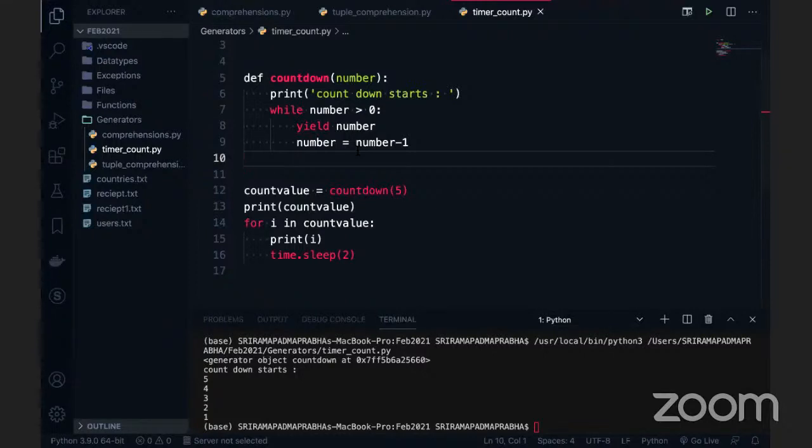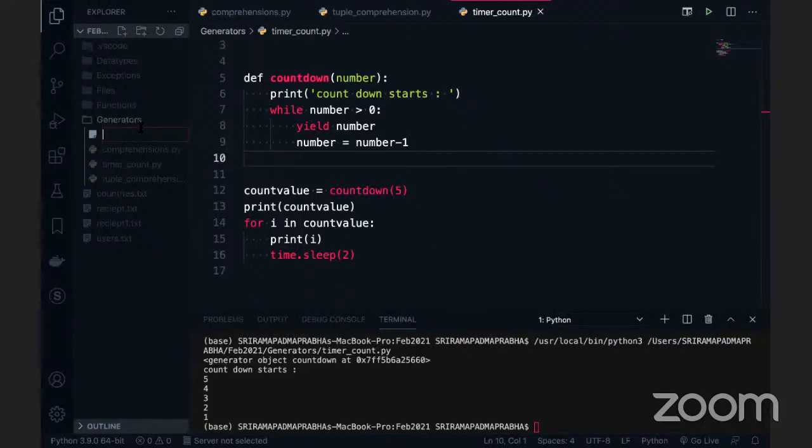Do you have time? Can I take another 15 minutes to prove that list comprehension is taking so much memory, or do you need more time? At least one example I will take and prove that a list will take more memory and generators will take less. Can I prove that? Yeah, please do. Okay, let me go on now. Very quickly, I will finish off one program. This is the easiest way to do it.